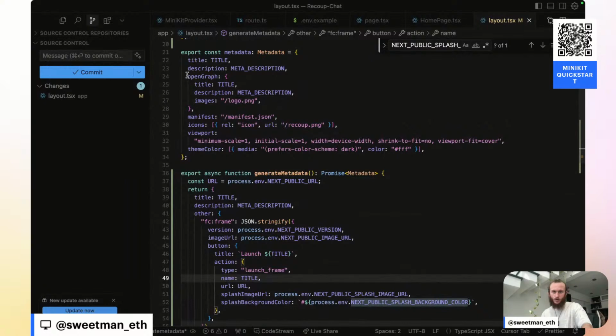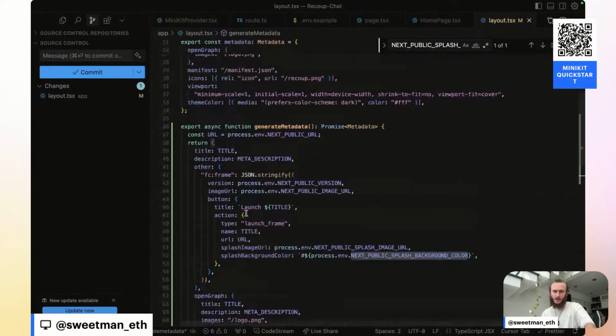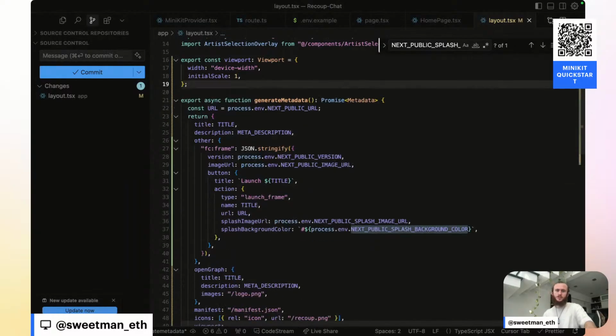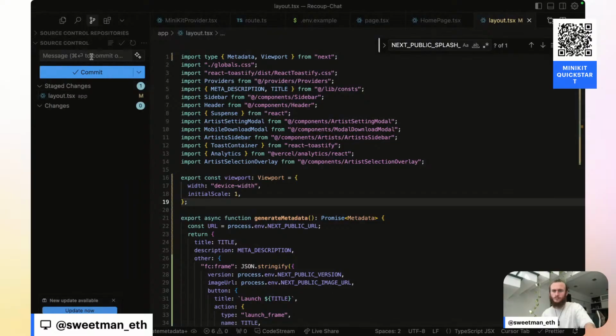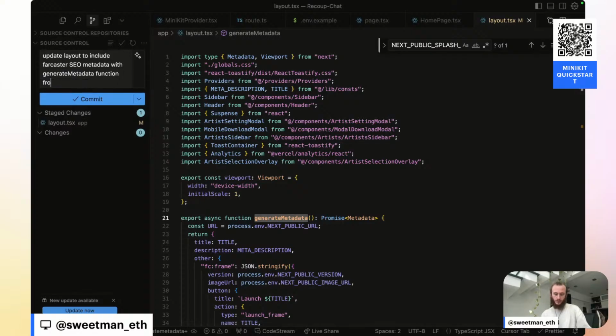So we've got title, description, and now we're missing open graph, manifest, and theme color. So let's copy those, paste them into our metadata object. And now I should be able to remove this metadata and instead use this function. Update layout to include Farcaster SEO metadata with generate metadata function from Next.js. Let's commit this.